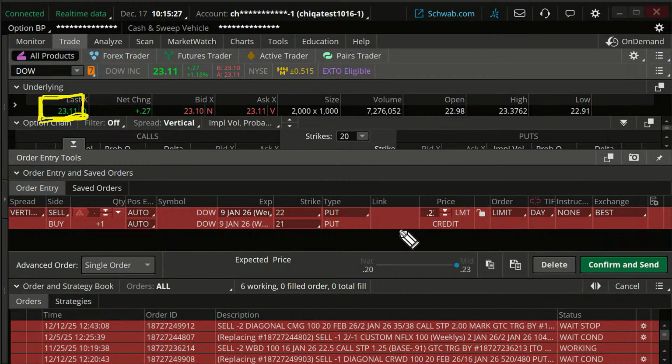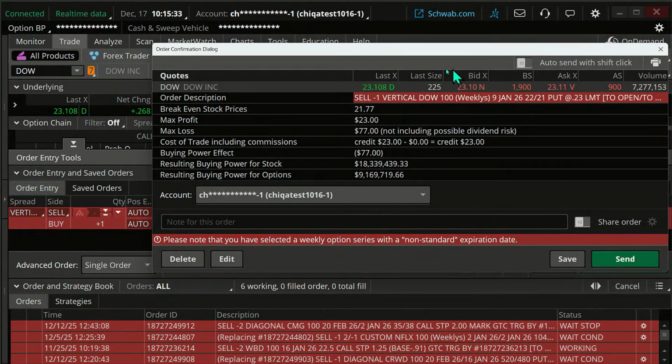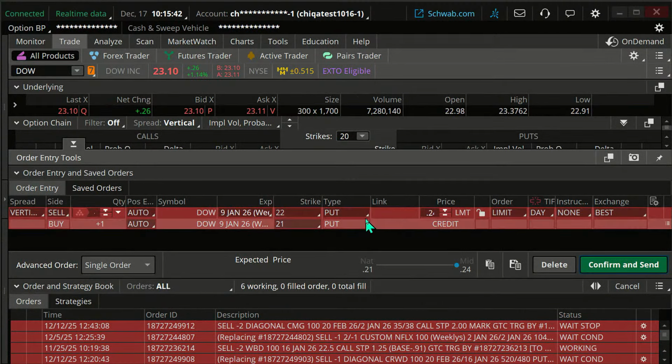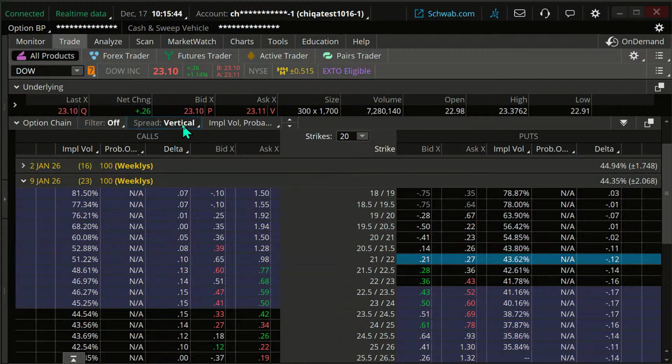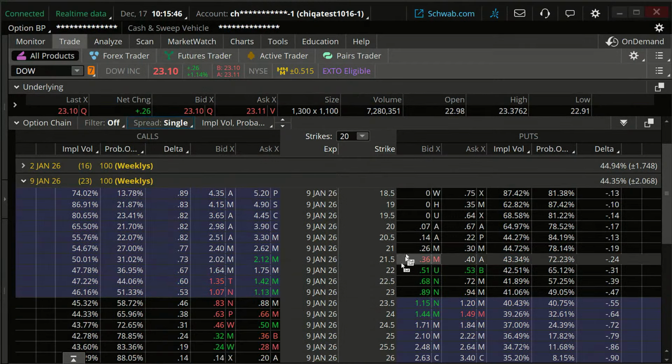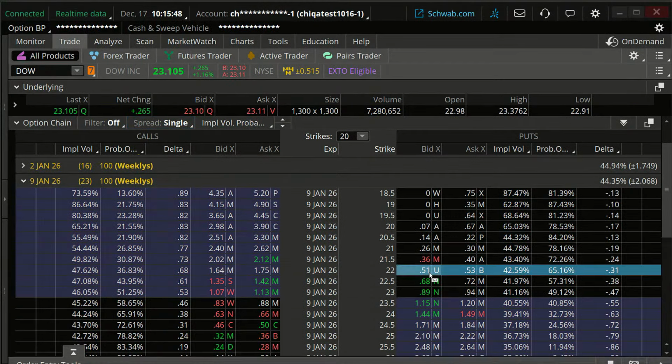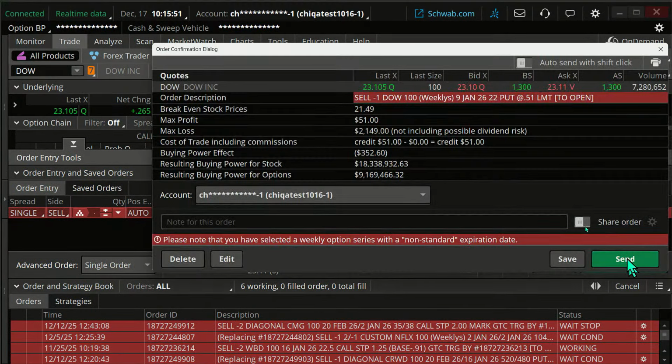But there's another aspect to this, and that is margin requirements as well. If I look at your buying power on this, my buying power is $77 on the spread. Okay, my buying power is $77 if I do that spread. If I just do the short put, instead of a $77 buying power, it's a $352 buying power. That's a big difference between those two.